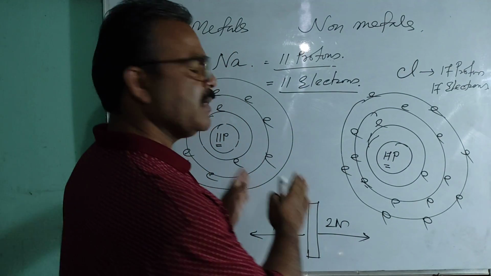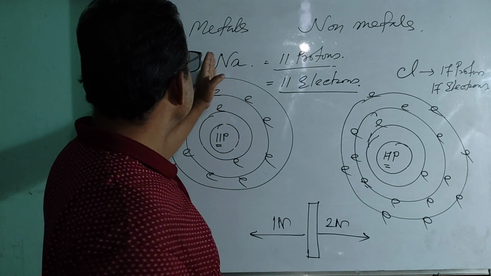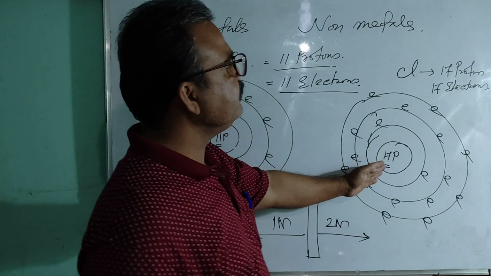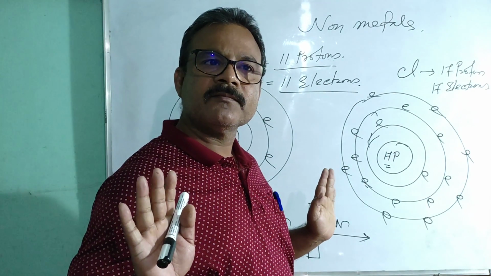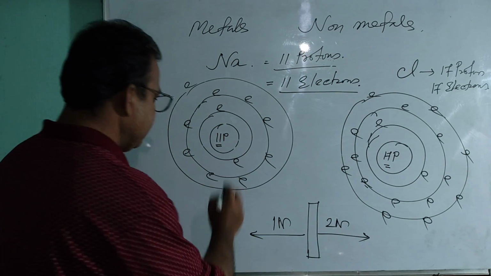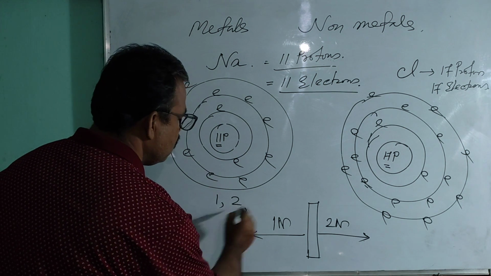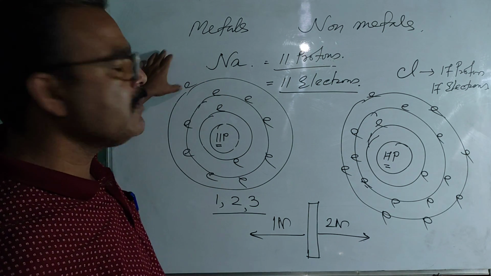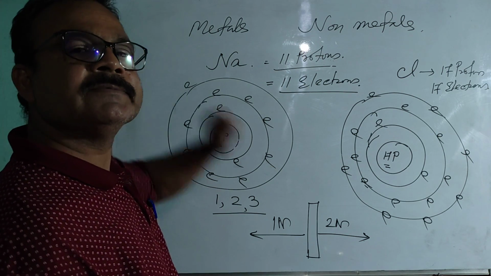Okay? Due to this particular reason, at the time of chemical combination, the atoms of metal release electrons and the atoms of non-metal gain electrons. Okay, and another important point you remember, there are either 1 or 2 or 3 electrons in the outermost orbit of atoms of metal.